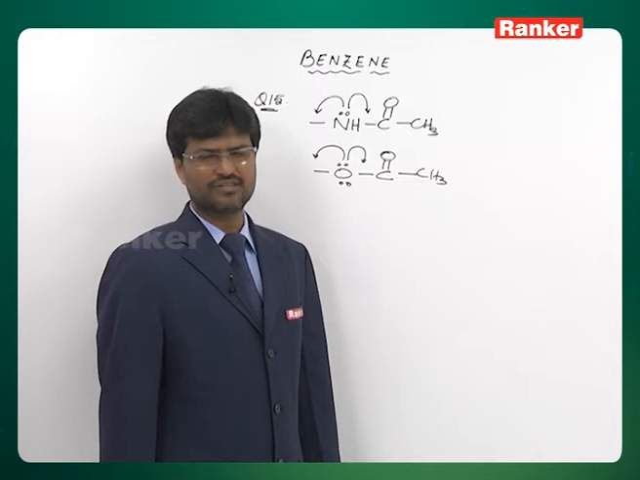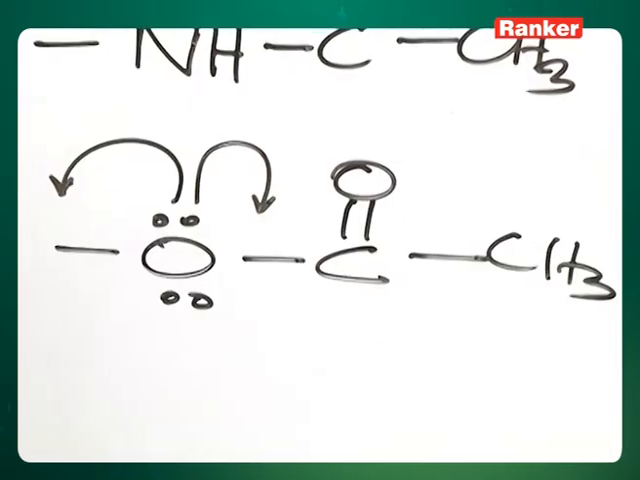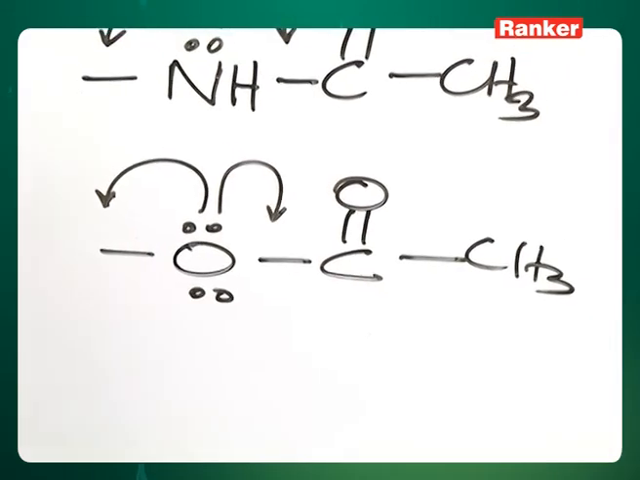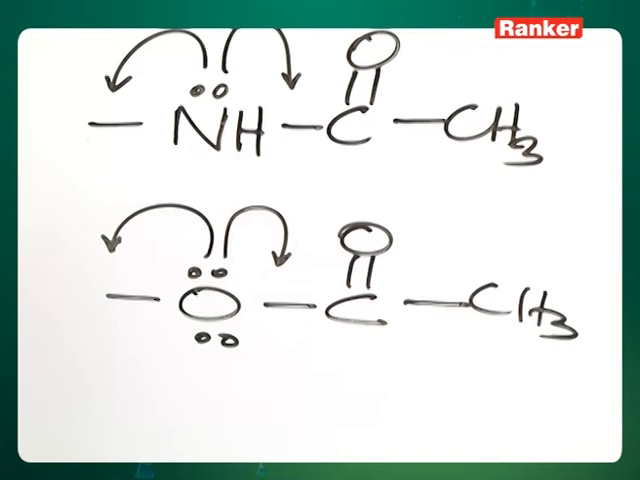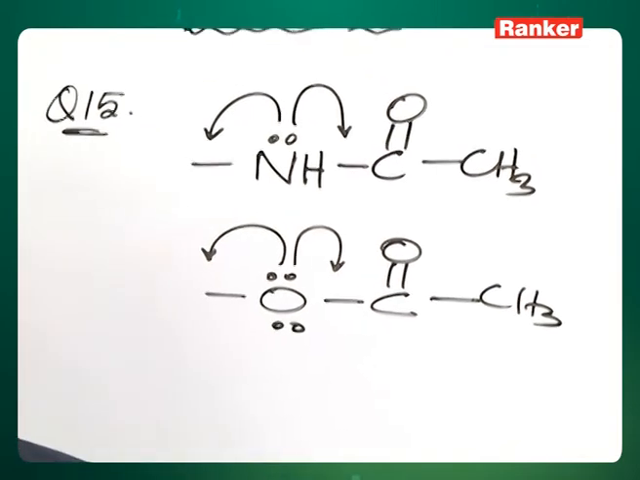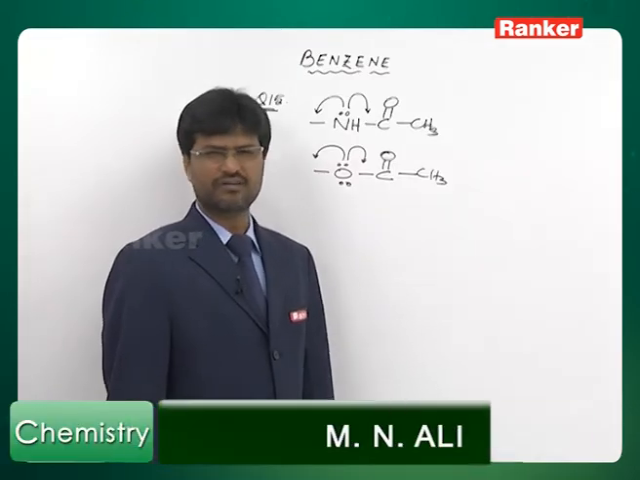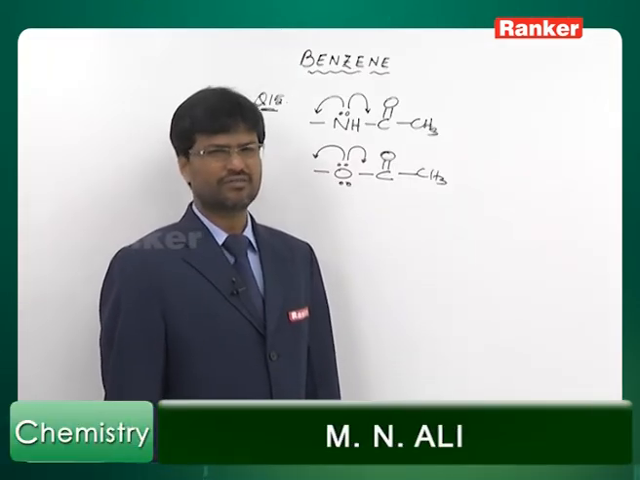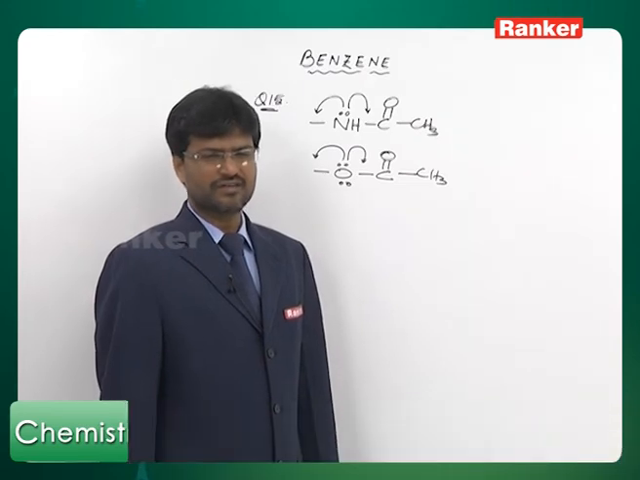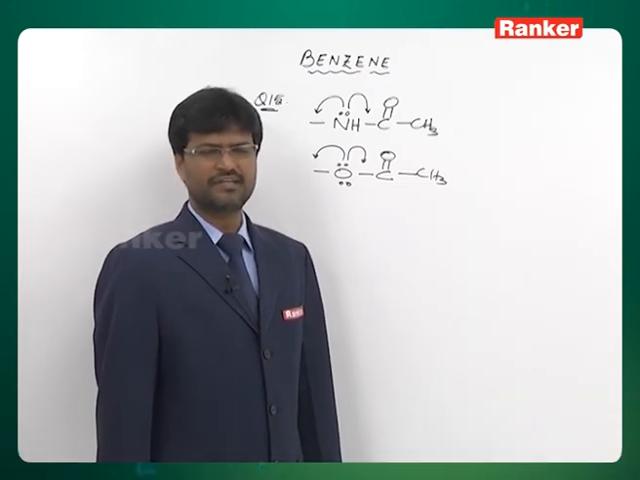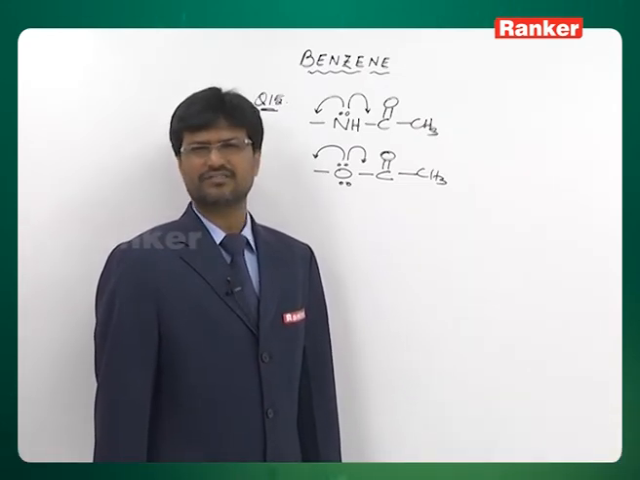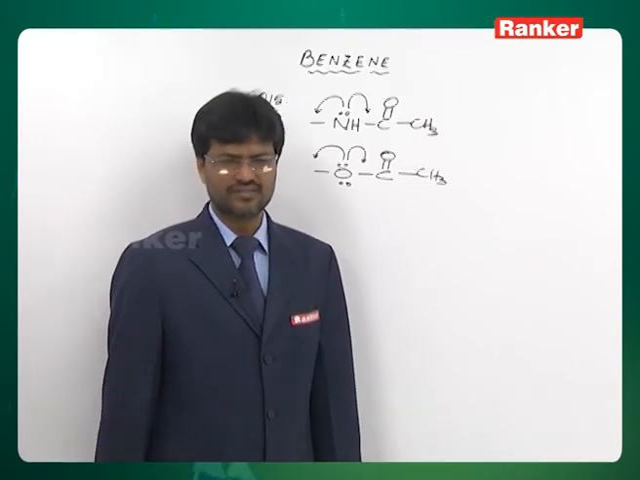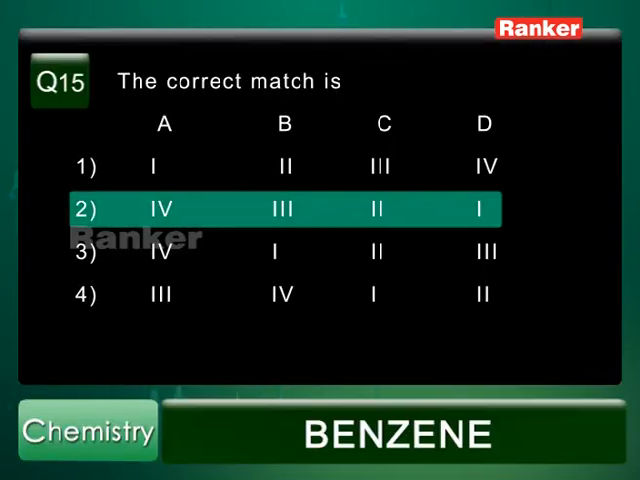OCOCH3 and NHCOCH3 are moderately activating groups. CH3, C2H5 and C6H5 are weakly activating groups because they activate through hyperconjugation. NH2, NR2 and OH are strongly activating because they activate through plus M effect. Whereas, ortho-para directing but weakly deactivating groups are halogens because their minus I dominates over plus M. So, the correct answer therefore is the second option.